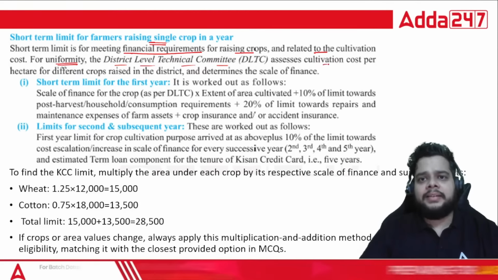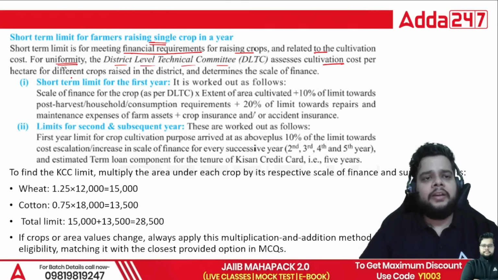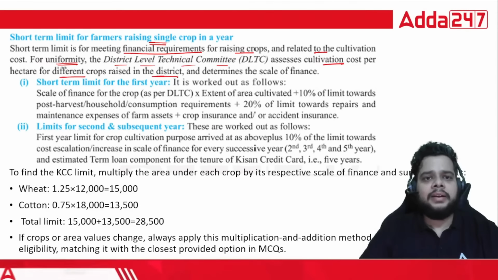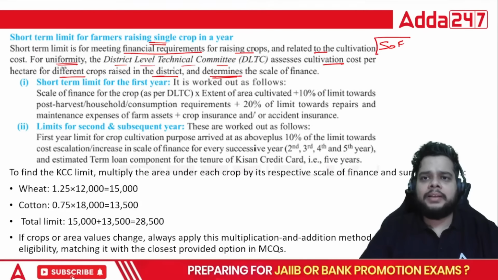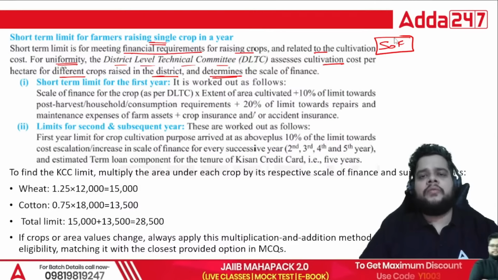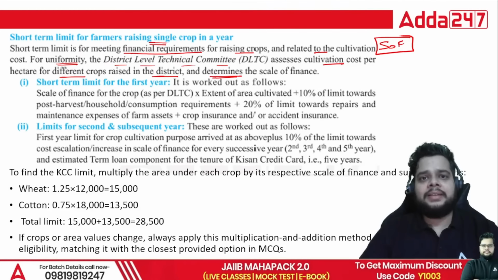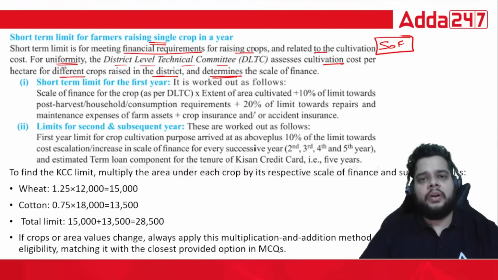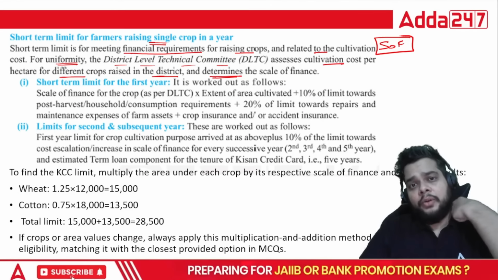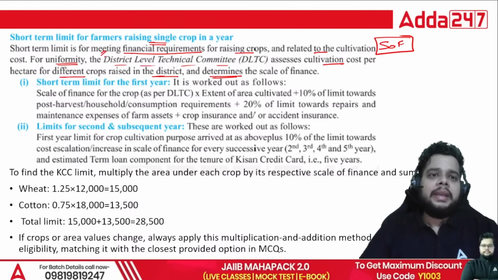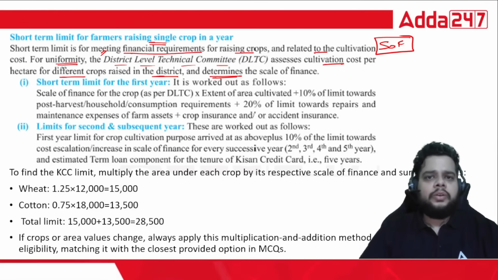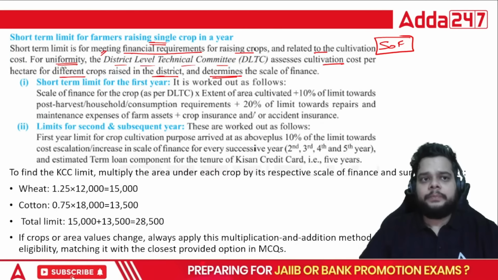It assesses cultivation cost per hectare for different crops raised in the district and determines the scale of finance. So in our banks, we say that the scale of finance for various crops has been released on the website of your district administration. And who provides that particular information? It is provided by the DLTC. So always remember, the DLTC is the ultimate authority to provide the scale of finance.